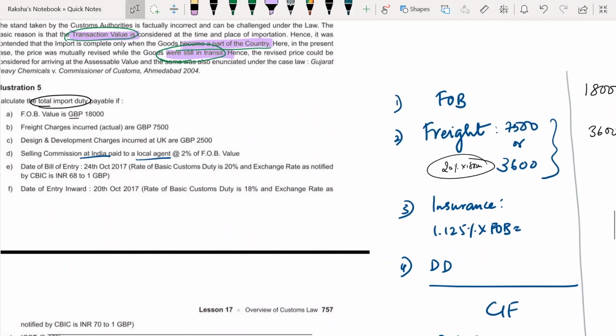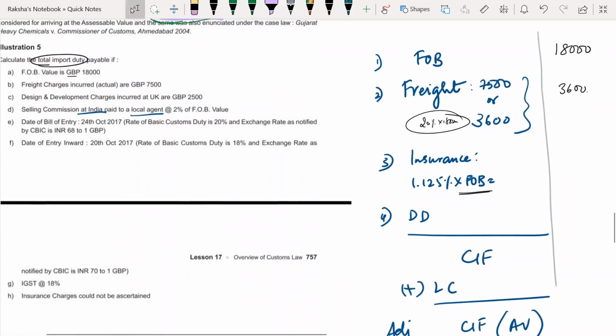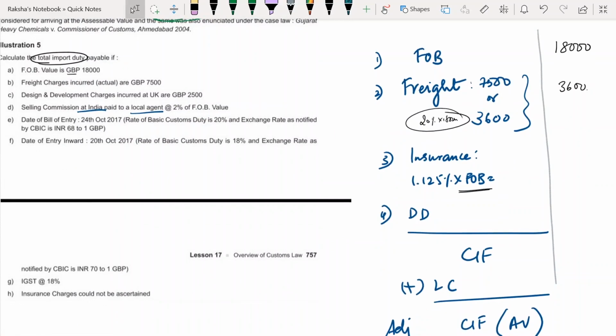Now, have they given you insurance? No, they have not given you insurance, so you will take 1.125%. I have written all this beforehand so our lecture goes faster and we don't waste a lot of time writing during the lecture. 1.125% of 18,000 is 202.5.